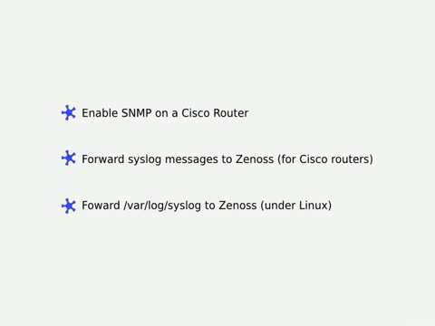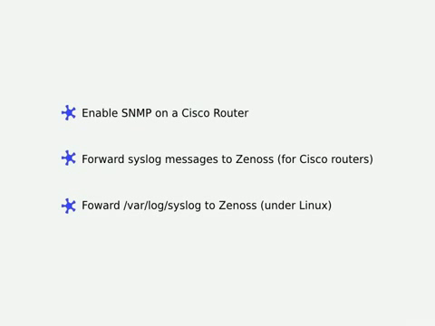In this screencast, I'm going to continue on from the previous two screencasts on Zenoss. This time around, we're going to be looking at how to enable SNMP on a Cisco router and adding that into Zenoss so that it can be monitored. We're then going to have a look at sending the log messages from that Cisco router and forwarding them through to Zenoss so they'll show up as Zenoss events.